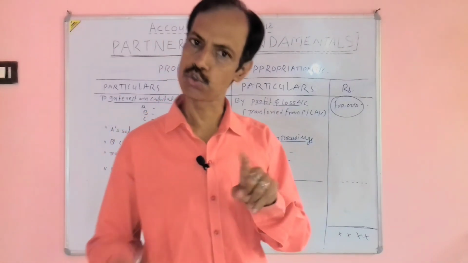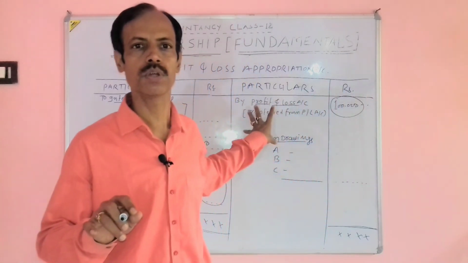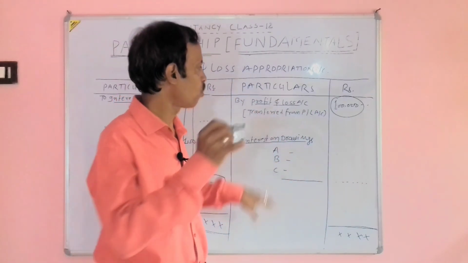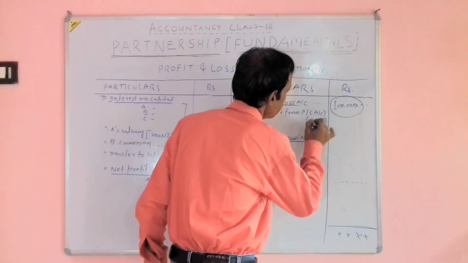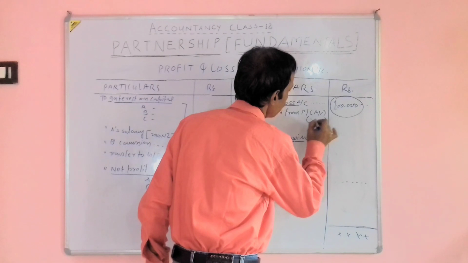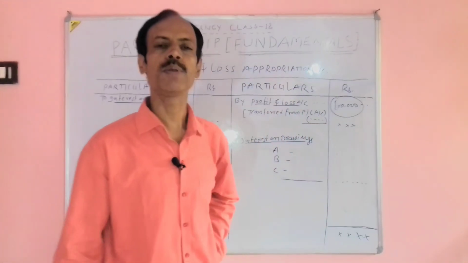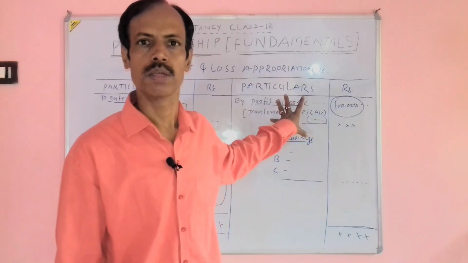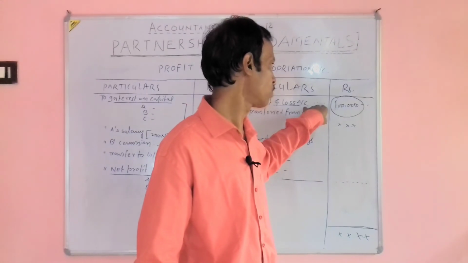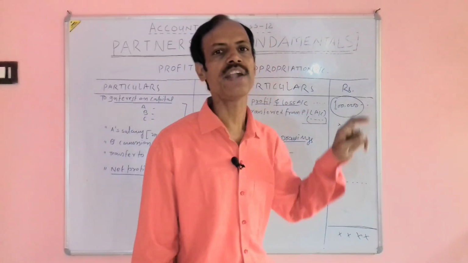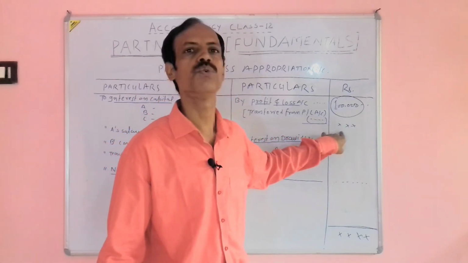Either we prepare two accounts, profit and loss account and profit and loss appropriation account, or the profit as disclosed by the profit and loss account is reduced by interest on loan in the inner column and the net figure is shown in the outer column.